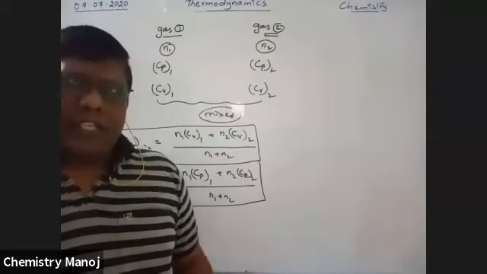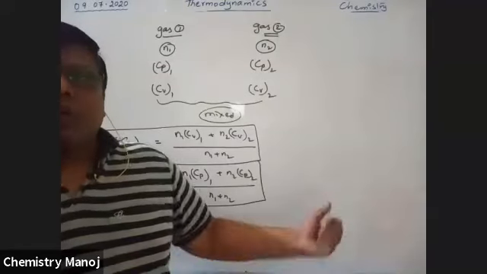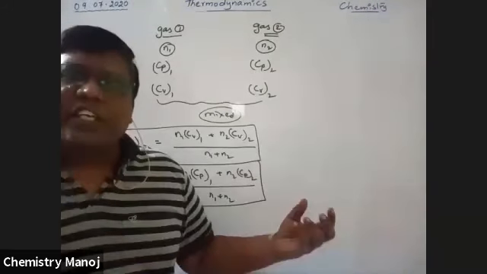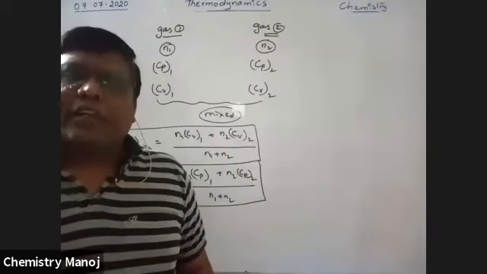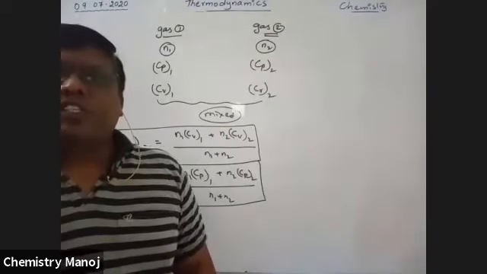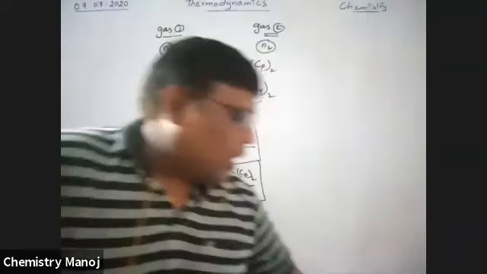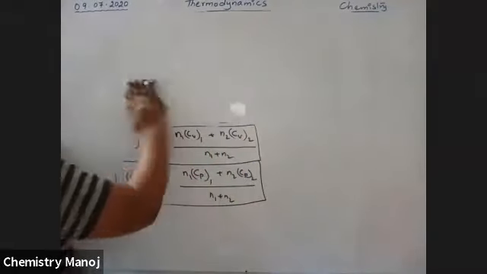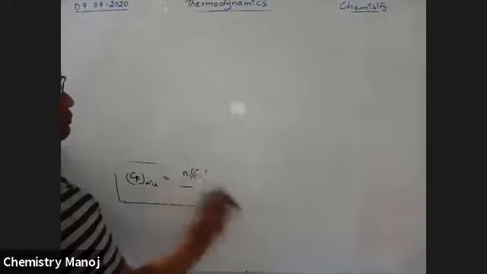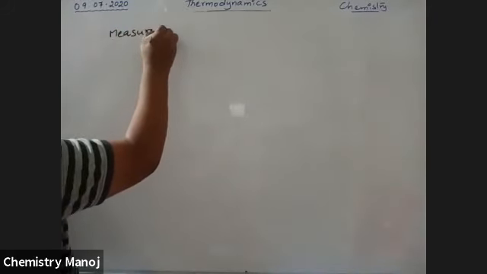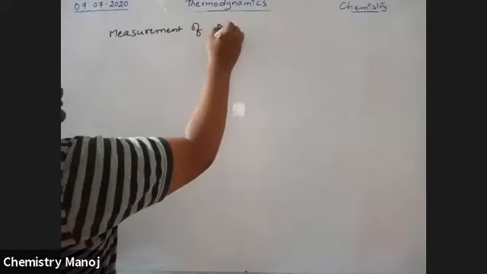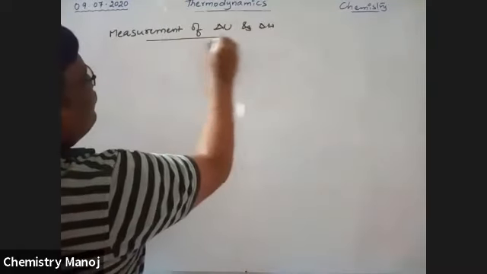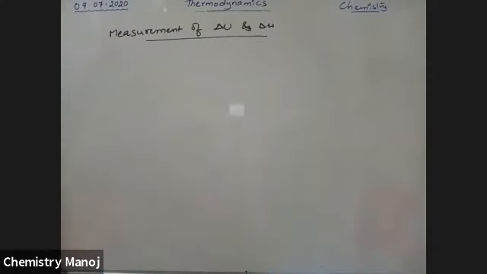Now the last topic, and please wait just 5 minutes, I will complete. In this last topic, I am going to calculate the change in enthalpy and the change in internal energy. How to calculate the change in enthalpy? How to calculate the change in internal energy? So now: measurement of delta U and delta H.